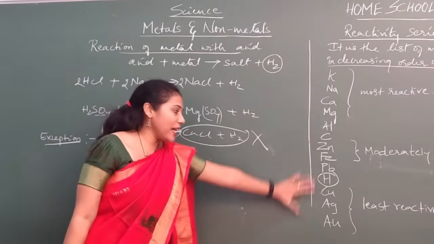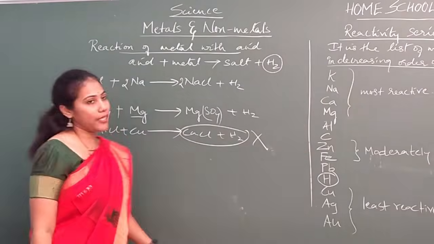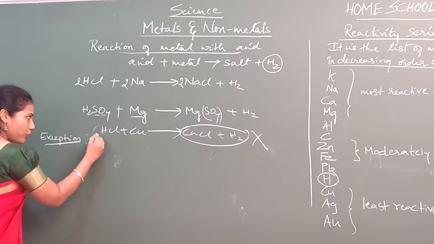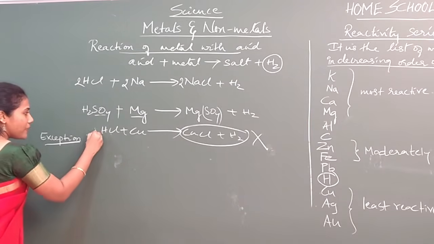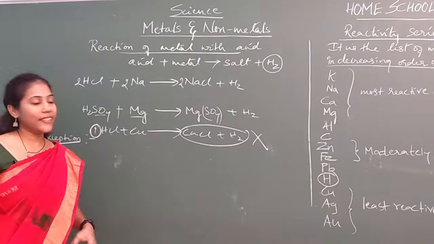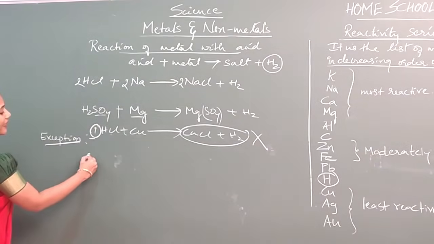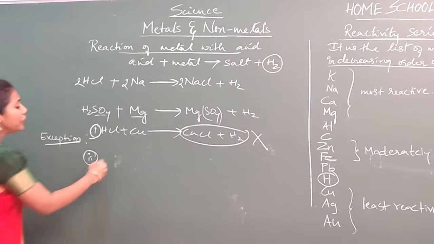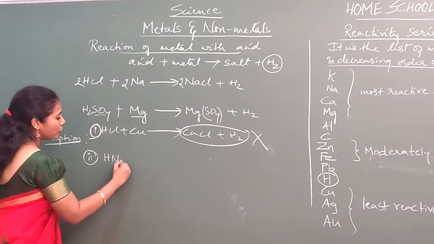So you have to check the reactivity series and then write the product. This is one exception, you can pick it. This is the first exception. Definitely you should stick to the reactivity series. Coming to the second exception: it is nitric acid, HNO3.